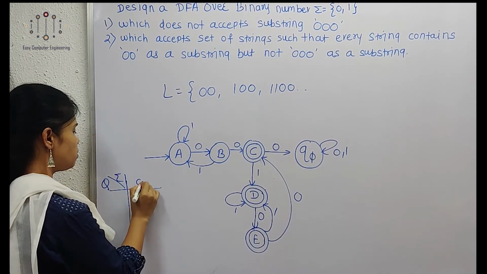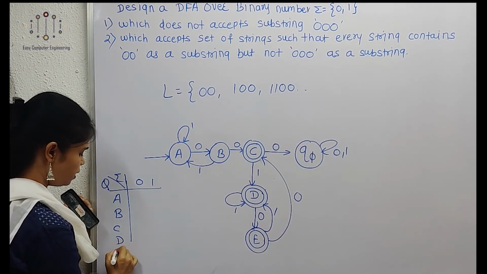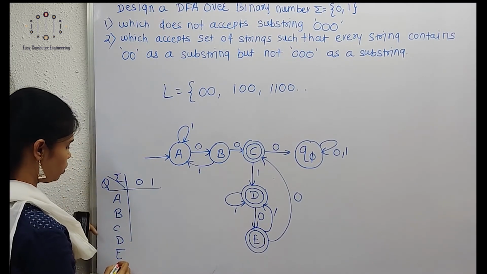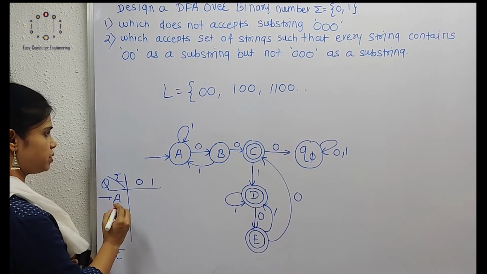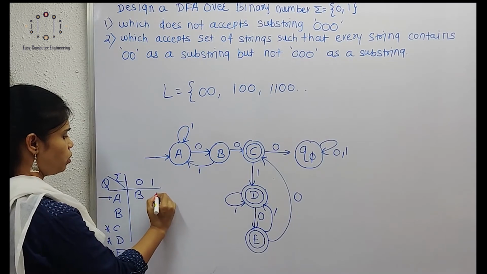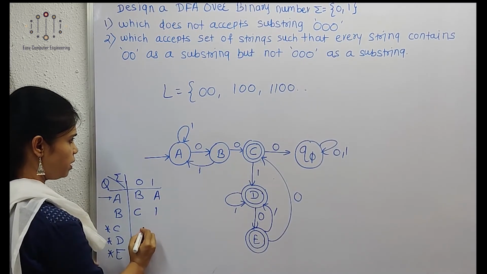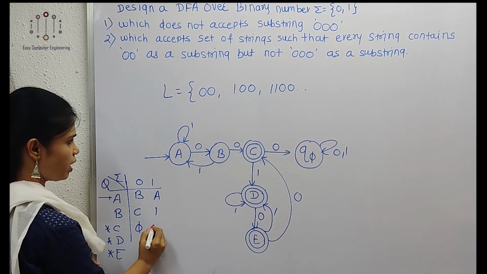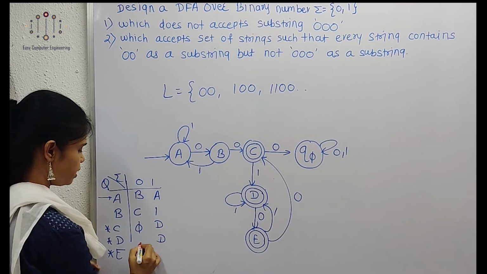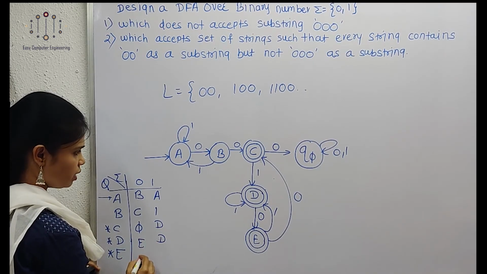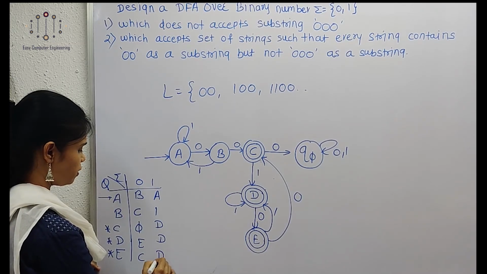Q, sigma is 0, 1, here A, B, C, D, E, and C, D, E will all be final states. Then the transitions: on 0 and 1 from the states, D on 1 goes to D itself, E on 0 goes to C, and on 1 goes to D.